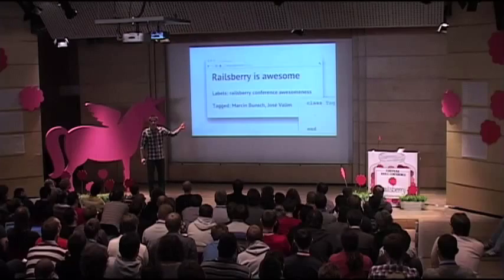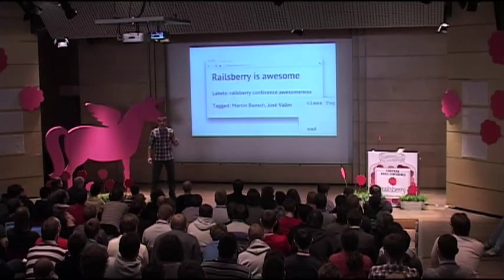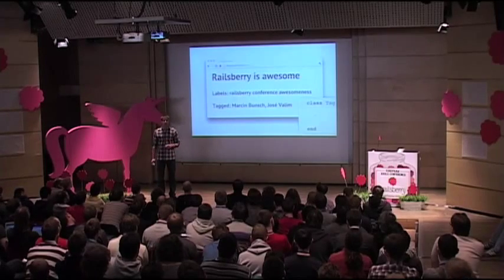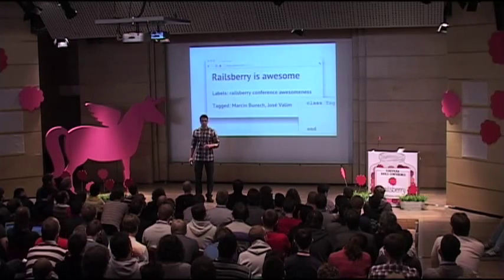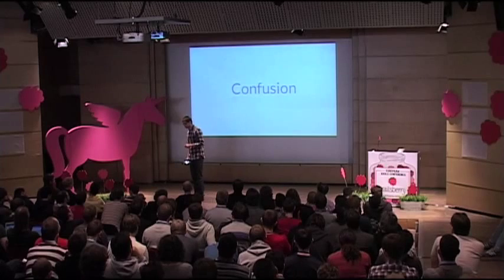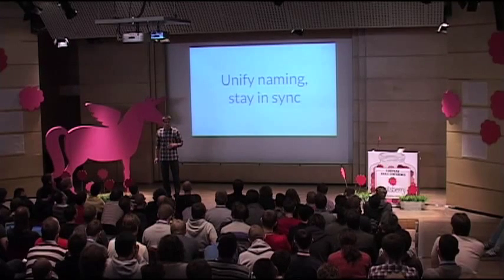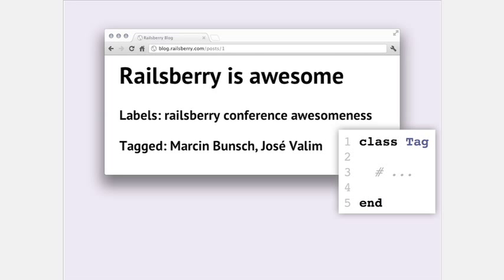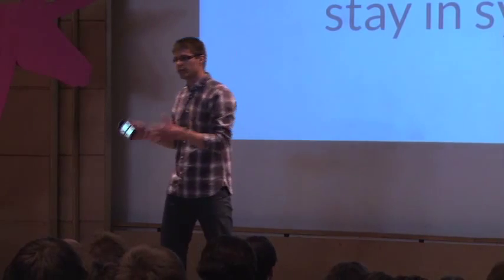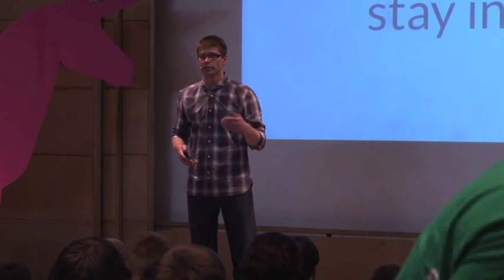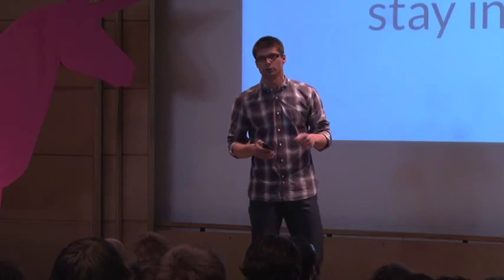You have a tagging feature which you can see clearly in the browser, and you have a tag class in your code. But these two things are completely unrelated. They are completely different features. This breeds a lot of confusion. And this breeds a misunderstanding. So my advice is, whenever you work with clients, or with your code, or with your co-developers, always unify the naming. Never underestimate the importance of naming things in your code. Because when you have naming right, you always stay in sync and you can always communicate clearly and everybody always knows what you are talking about.